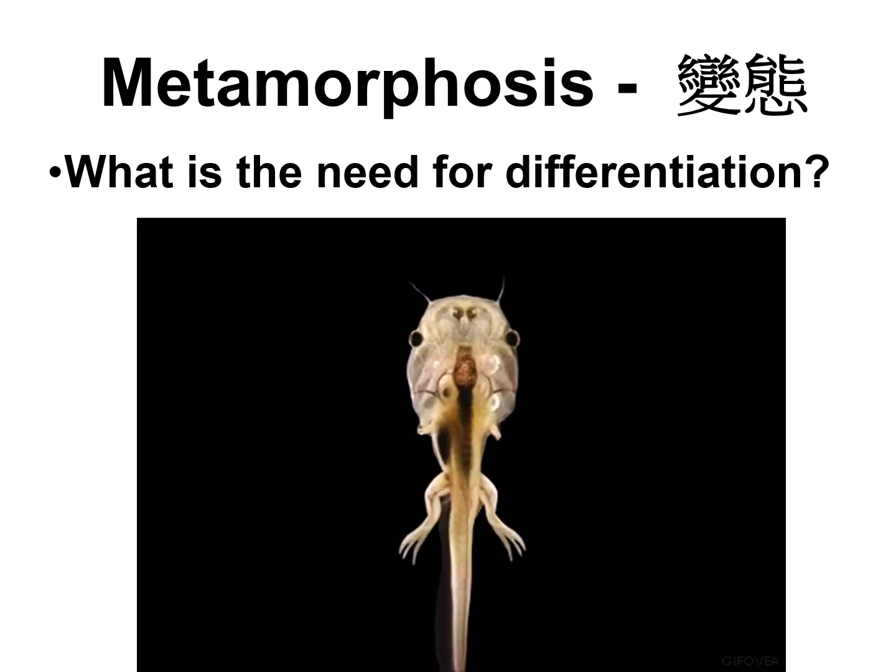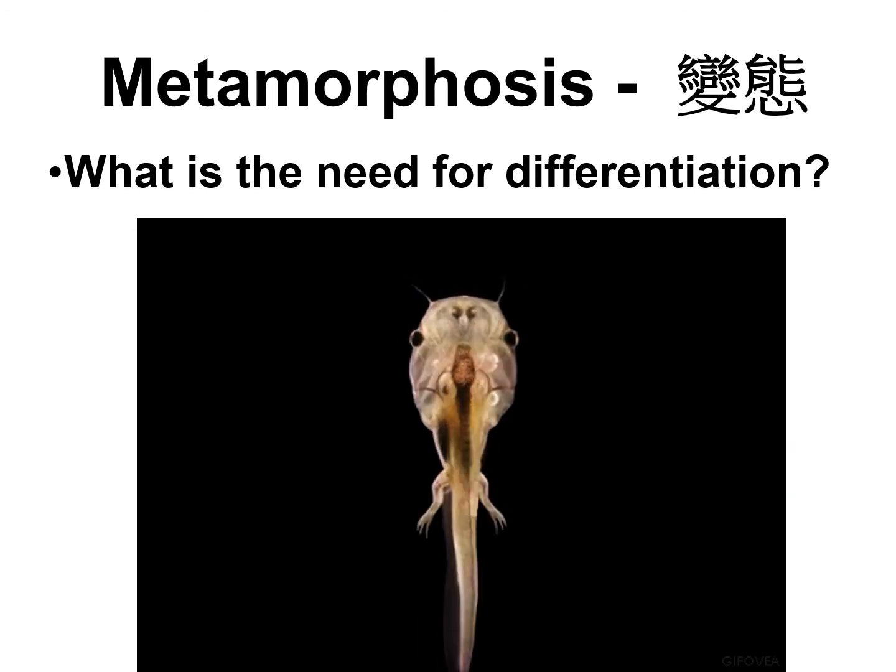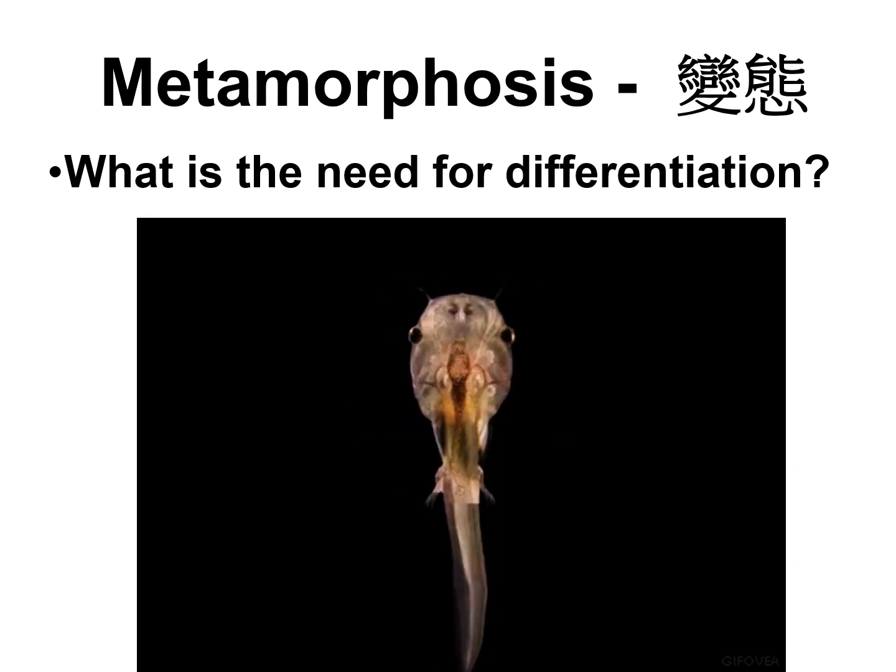This is because after differentiation, they can have a better function of their body cells. For example, the tadpole has a tail for swimming. But after differentiation, with the development of 4 legs, the frog can now not only swim under the water, but can also walk on land. So this is why you need differentiation. It helps to perform different functions for the organisms.